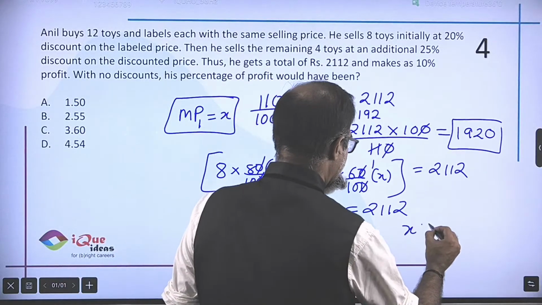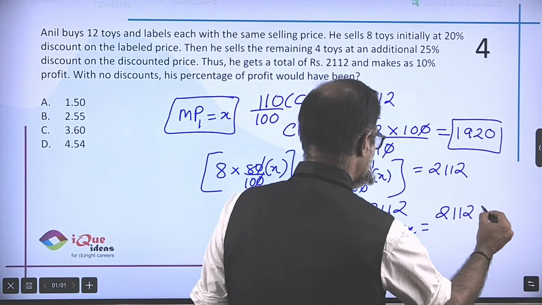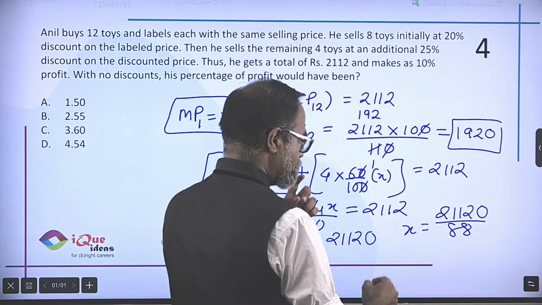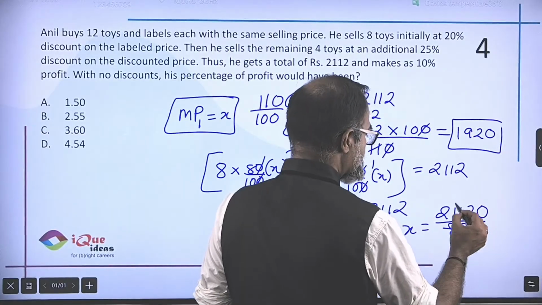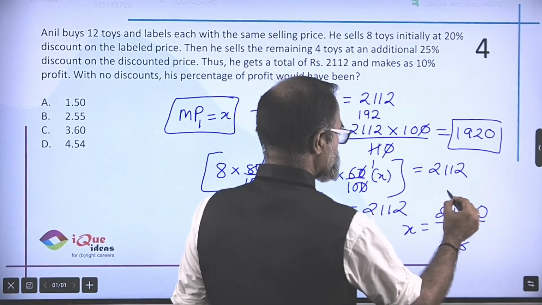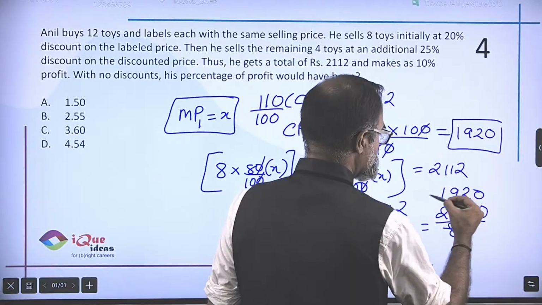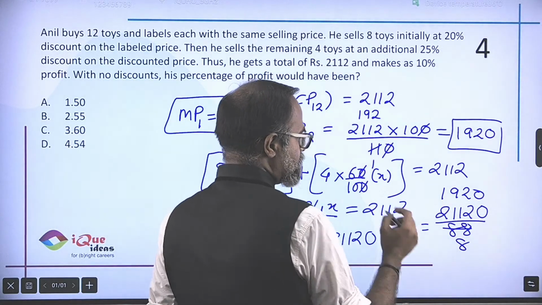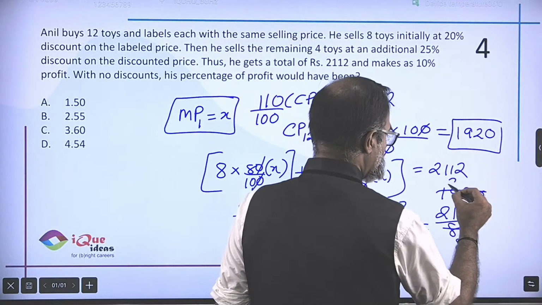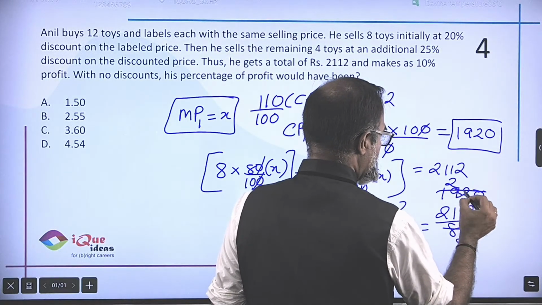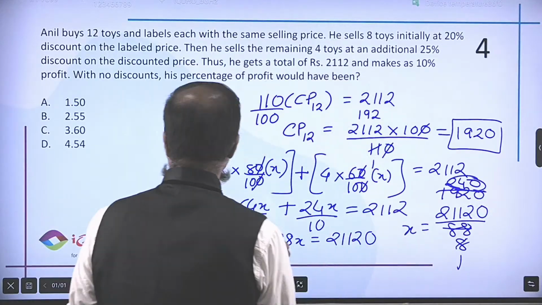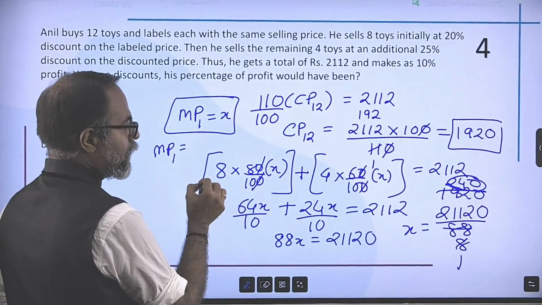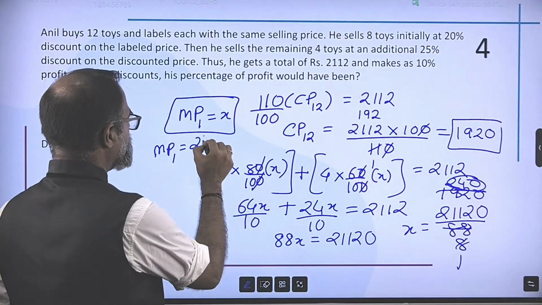So I get x as 21120 divided by 88. Both divisible by 11. So 11 8s are, and I've already done this. So this is 1920 and this is also divisible by 8. So 8 ones are 8, 8 2s are 16, 8 4s are 32 and 2. So I get the marked price of one item is equal to 240 rupees.